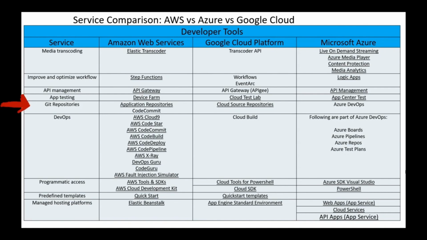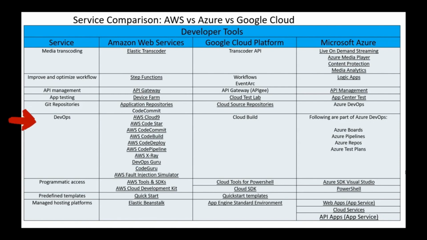So then that brings us to the next topic, which is DevOps, developer operations, wherein Cloud9 is one. It's an IDE that provides a lot of features. CodeStar is the name given to all these different services starting with code. CodeCommit is the one I mentioned for Git repository. CodeBuild is for building the code and then eventually deploying it, which is CodeDeploy. CodePipeline is end-to-end, where different stages could be set up, different tasks could be set up, different approvers could be set up as part of that. X-Ray is essentially for monitoring, more like an APIM setup. DevOps Guru and Fault Injection Simulator are similar other services.